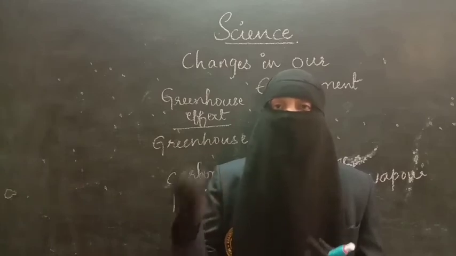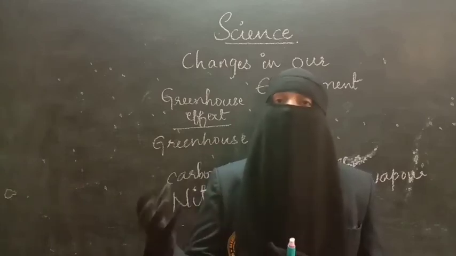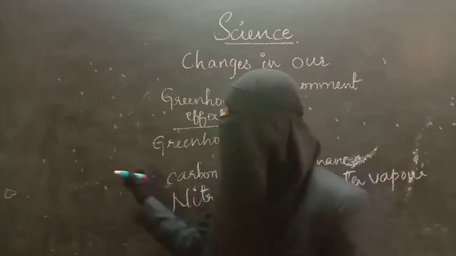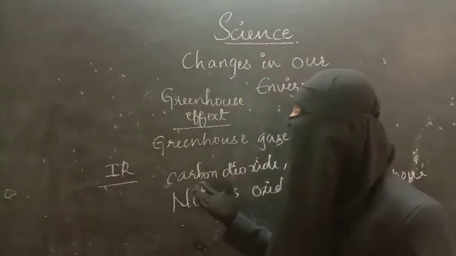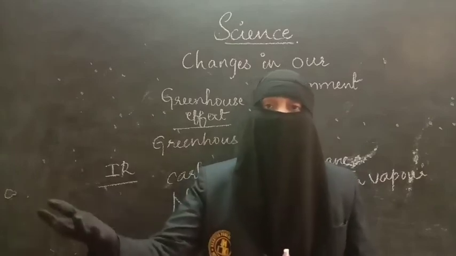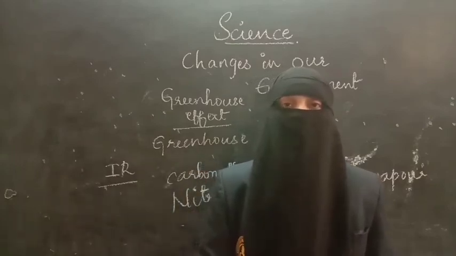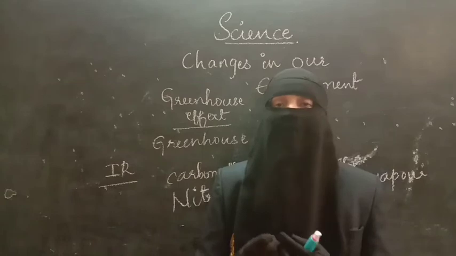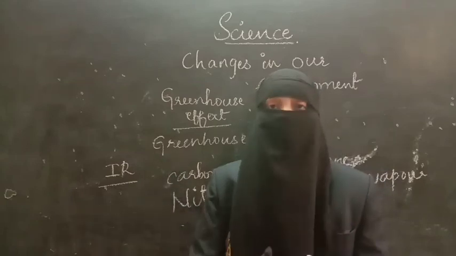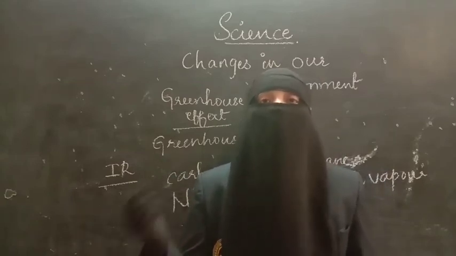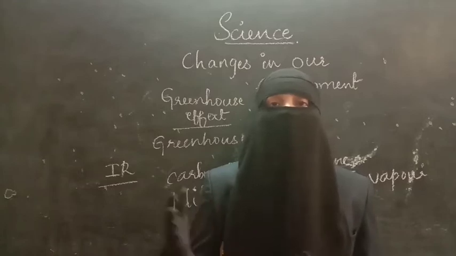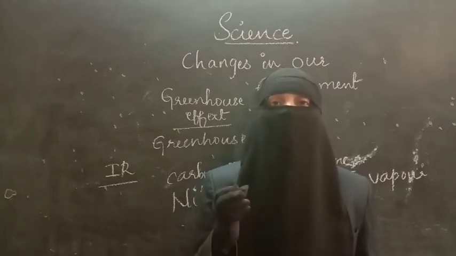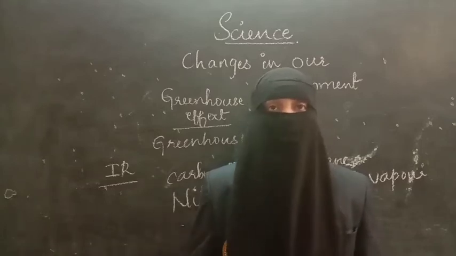That means the gases of the greenhouse will trap the heat of the sun, that is nothing but the infrared rays. These gases will not allow the rays to escape from the atmosphere. As the rays increase, it is leading to global warming. Global warming means the temperature of the earth is increasing. If the temperature of earth increases, there will be different disasters, which we will be discussing in the topic global warming.